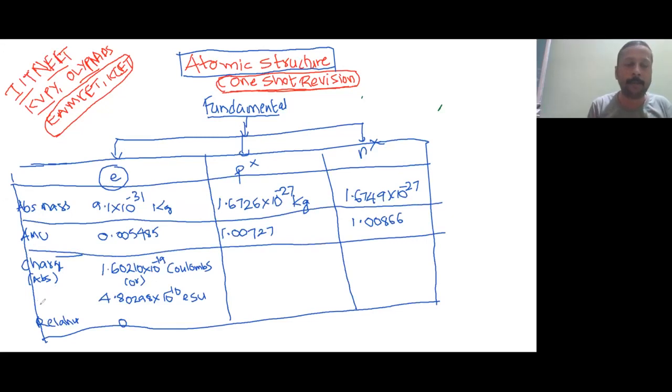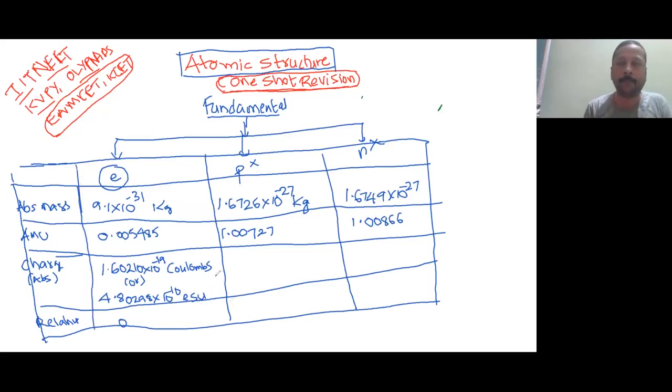What are the three fundamental particles? They are electron, neutron and proton, and their properties we are going to study. A comparative study of the fundamental particles' properties like mass and charge. Again they are divided into two types. First is absolute mass, second is relative mass, and charge is also absolute charge. Further, absolute charge is divided unit-wise into two types: coulombs and ESU. And there is another unit, relative charge.